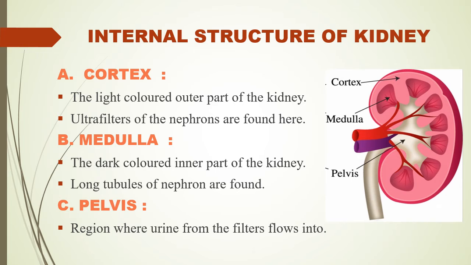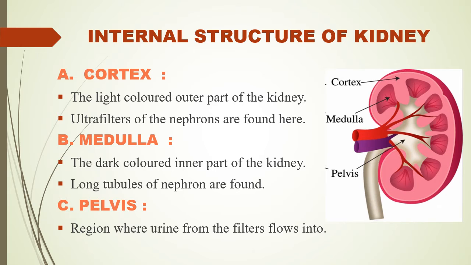Internal structure of kidney. Cortex, the light-colored outer part of the kidney. Ultrafilters of the nephrons are found here. Medulla, the dark-colored inner part of the kidney. Long tubules of nephron are found. Pelvis, region where urine from the filters flows into.